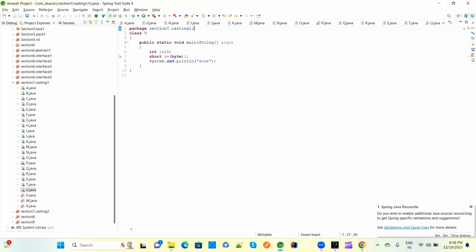This is class U, we have the main method. This is an integer type i with the value 10. Now what we are providing is an integer value to a short, integer to short.